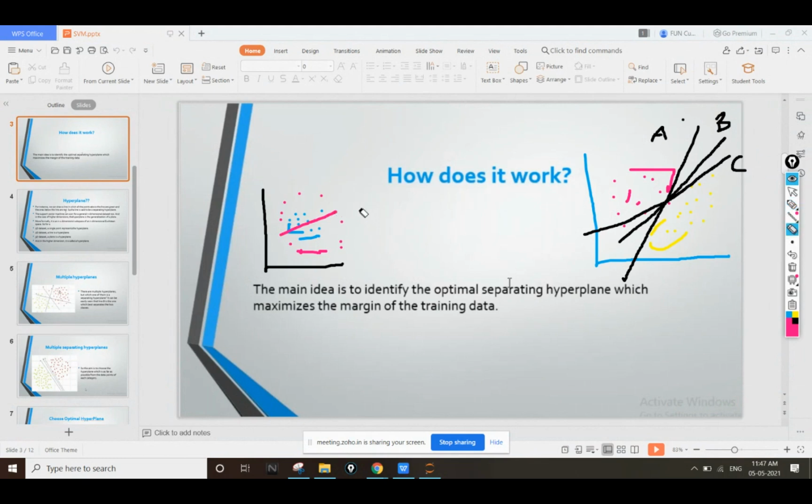Can I now draw a line between these blue and pink points? How can I draw a line between the blue and the pink points? Can I draw or not? Just give me the confirmation in the chat. Tell me your answer, whether we can draw a line to separate the pink points and blue points or not.